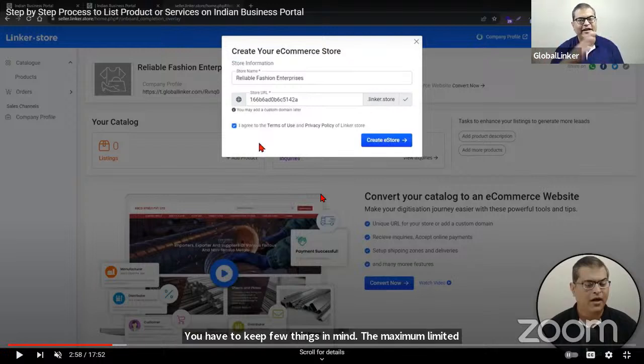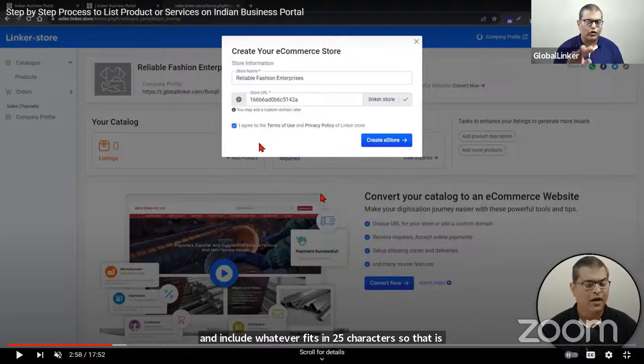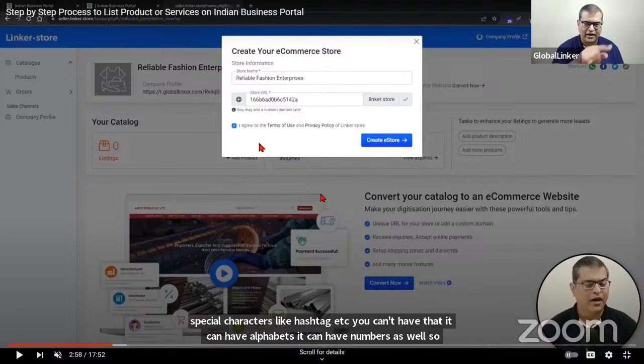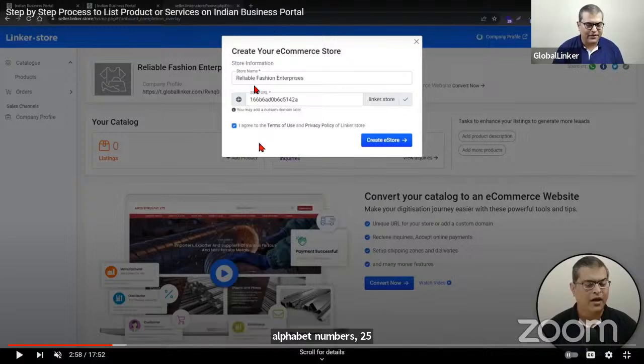So if you have a very long business name, in that case, you may have to leave some part of it and include whatever fits in 25 characters. So that is one. Second, you cannot have space or any special characters like hashtag, etc. It can have alphabets, it can have numbers as well. So alphabets, numbers, 25 characters limit, no space. That is what you have to type here.